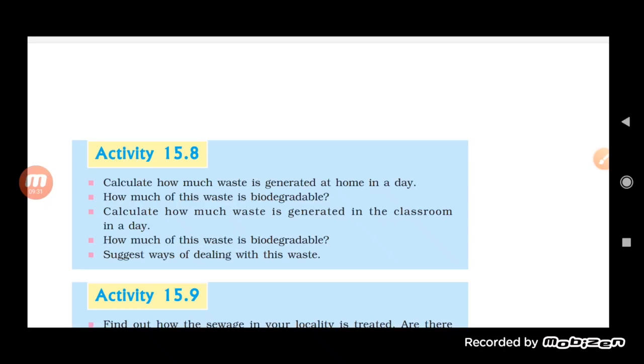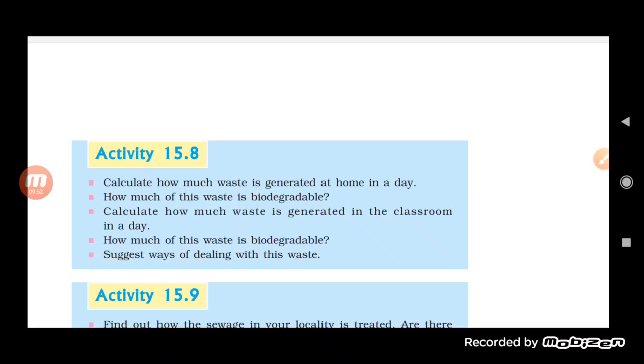It means it can be degraded and decomposed. But the non-biodegradable cannot be decomposed or degraded with the help of microorganisms or by any other method. So there are different methods by which we can dispose of the garbage.